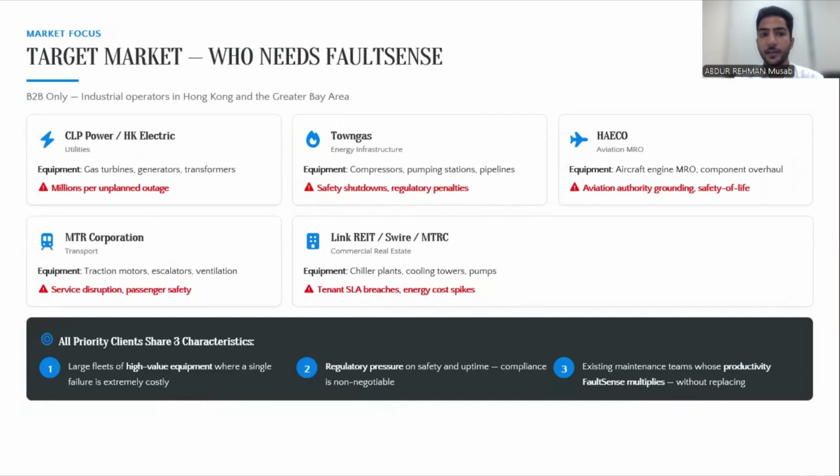Our target market is the power companies, for example, CLP, Town Gas, and some in the vehicle industry, like HECO, MTR, and so on. What is common in these industries is that they have high-value equipment or a huge fleet, and they have high standards of safety. I've worked in CLP for 1 year, and I know how highly they regard safety. So these are our target companies.